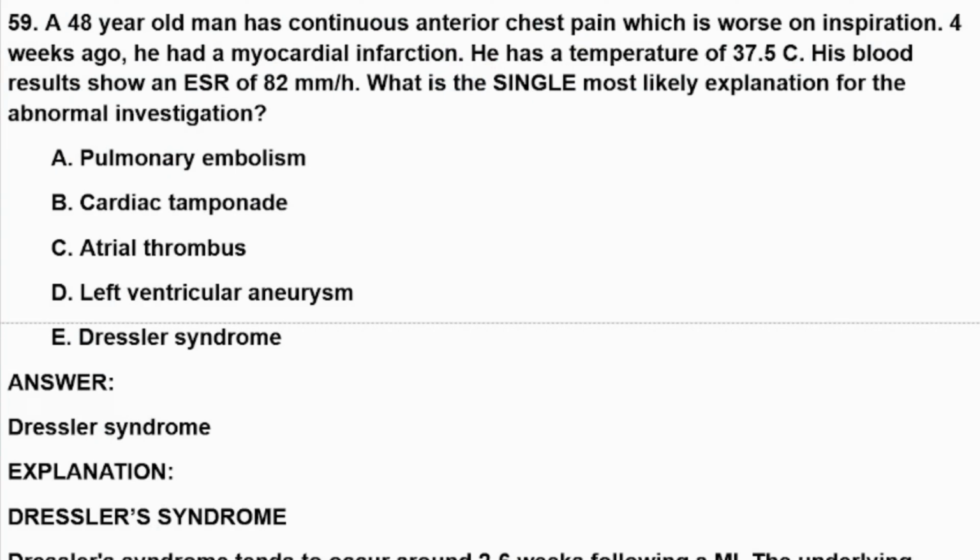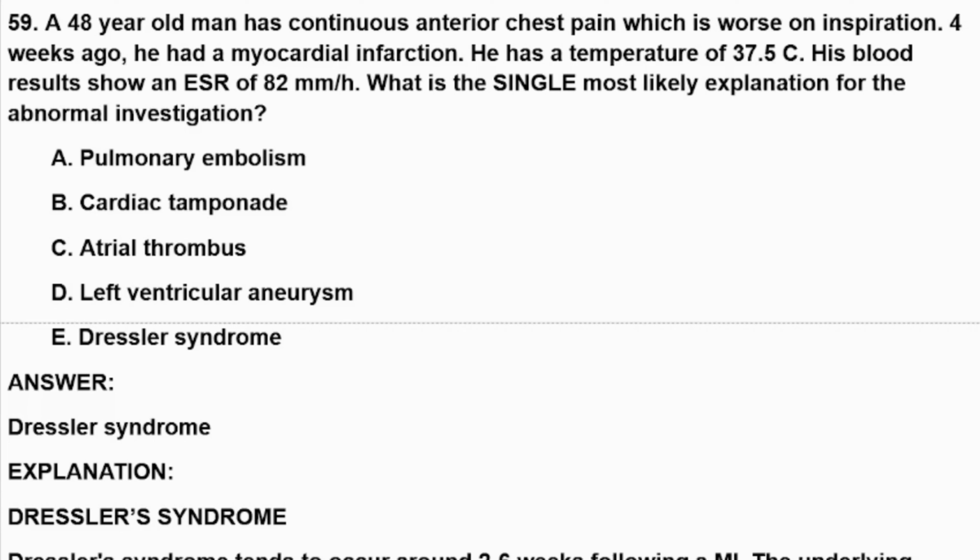Here we are going to explain another question about cardiology. A 48-year-old man has continuous anterior chest pain, which is worse on inspiration. 4 weeks ago, he had a myocardial infarction. The patient's chest pain is after MI, which the patient had 4 weeks ago. He has a temperature of 37.5 degrees Celsius. The patient is a little febrile.